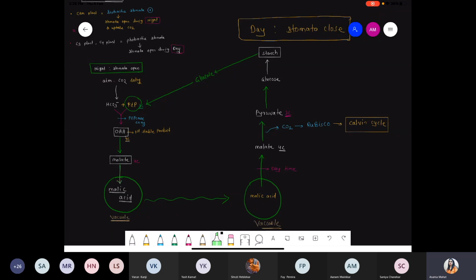The entire process occurs inside the mesophyll cells, but there is a conformation between day and night. So any doubt from the entire photosynthesis chapter? Any doubt?